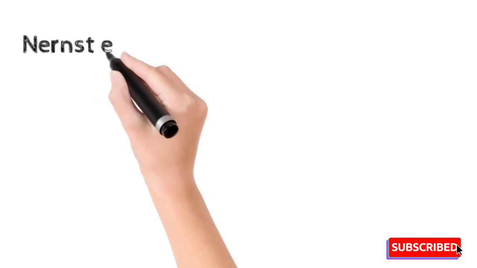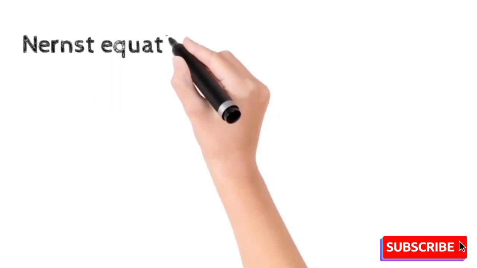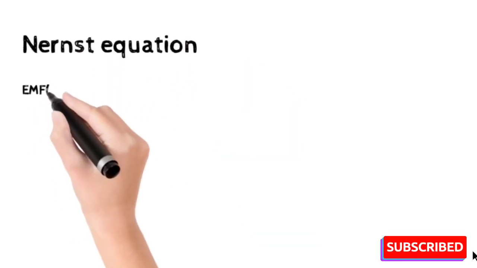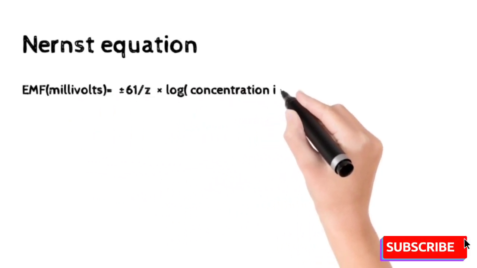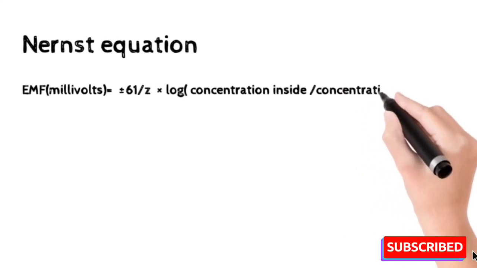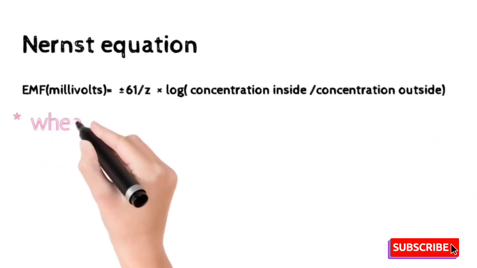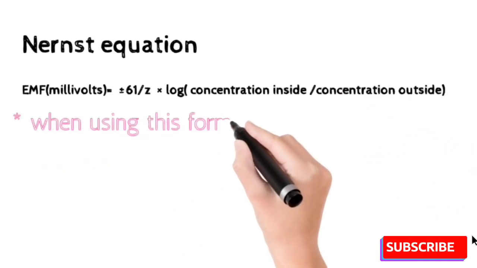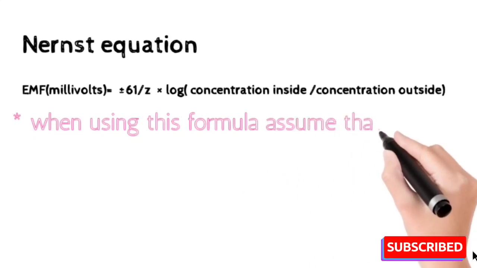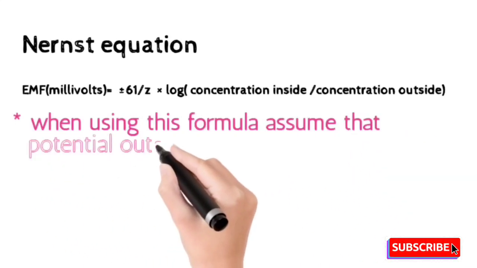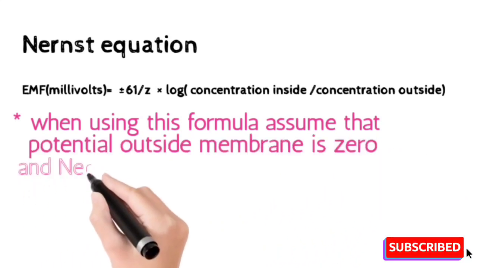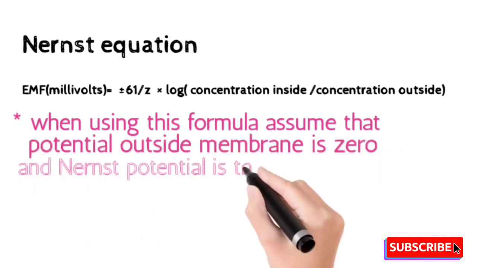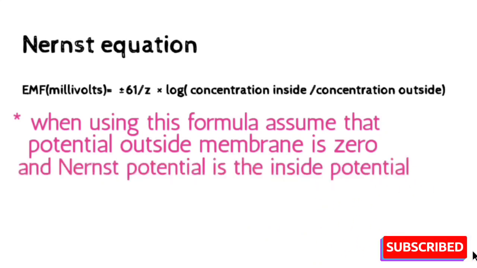Now the Nernst equation. It is the equation that we use to calculate the potential difference on either side of the membrane. This is the formula for calculation of the Nernst equation. The important point here is, when we use this formula, assume that potential outside the membrane is 0 and Nernst potential is the potential inside the membrane.